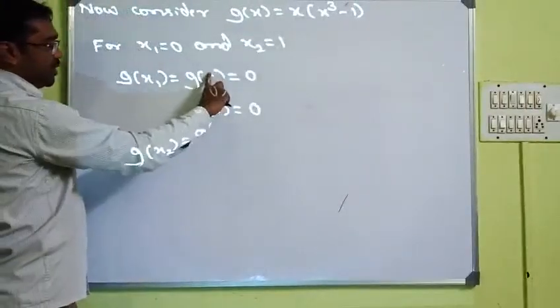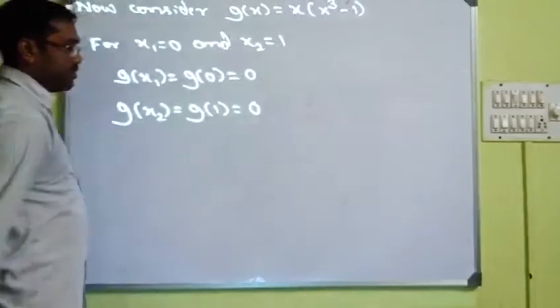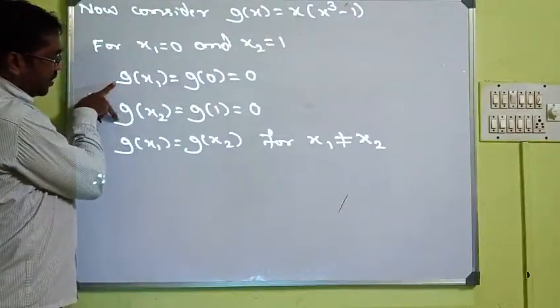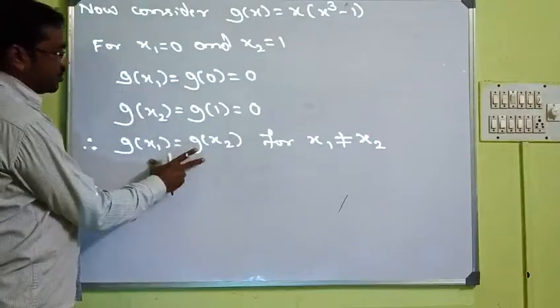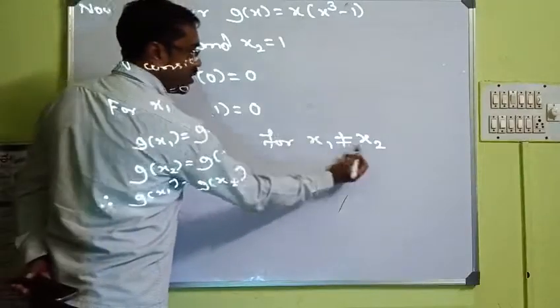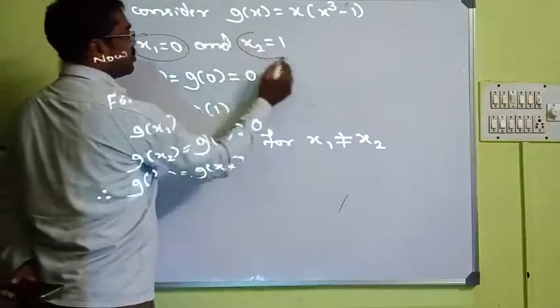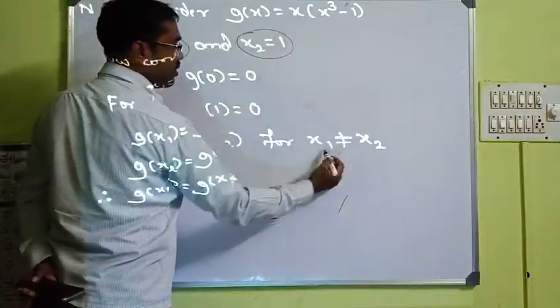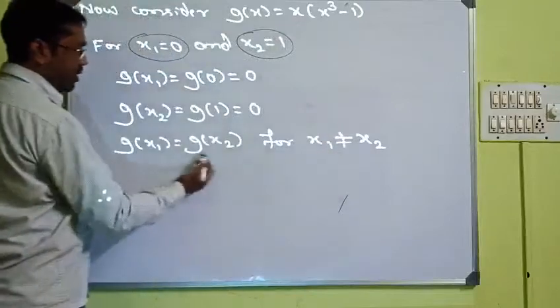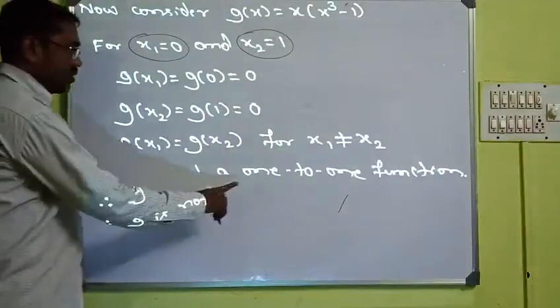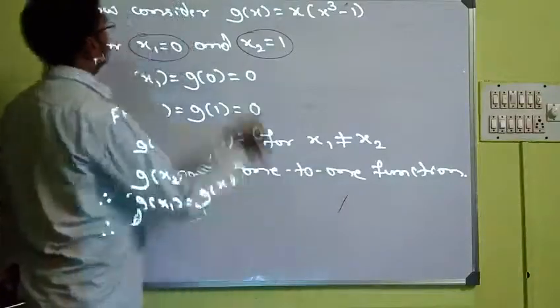So two distinct elements have the same image. So g of x1 is the same as g of x2 for x1 not equal to x2. Even though x1 is not the same as x2, we are getting the same images. Therefore g is not a 1 to 1 function.